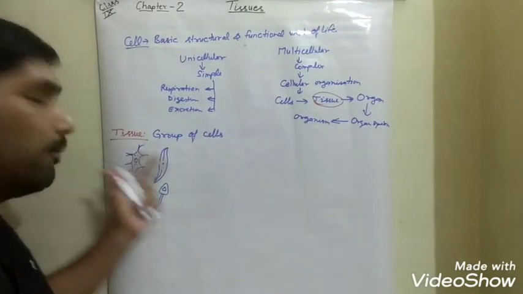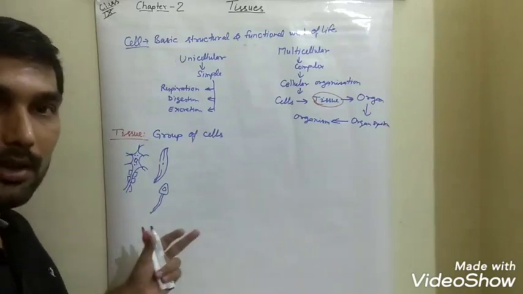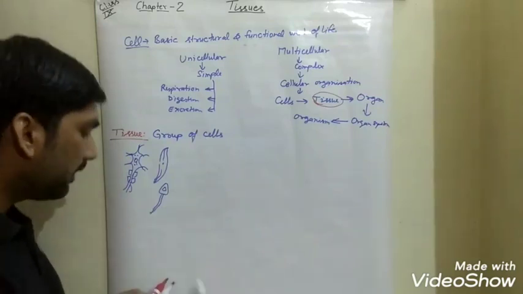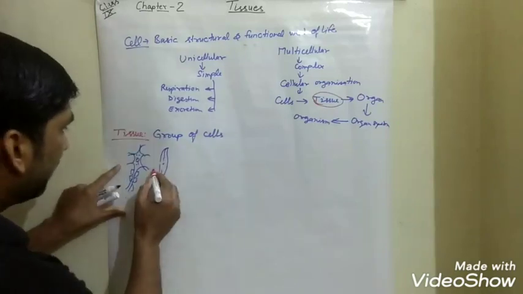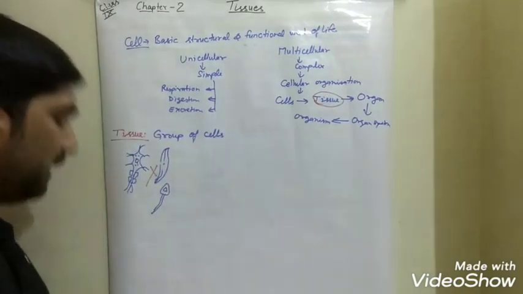So we have a group of cells. Shall we call it a tissue? Absolutely not, because these cannot be considered as tissues.